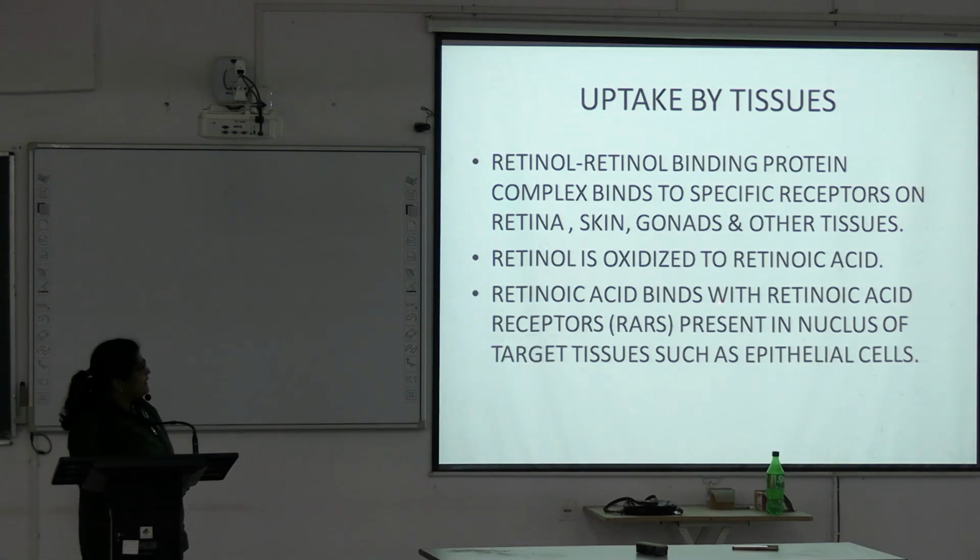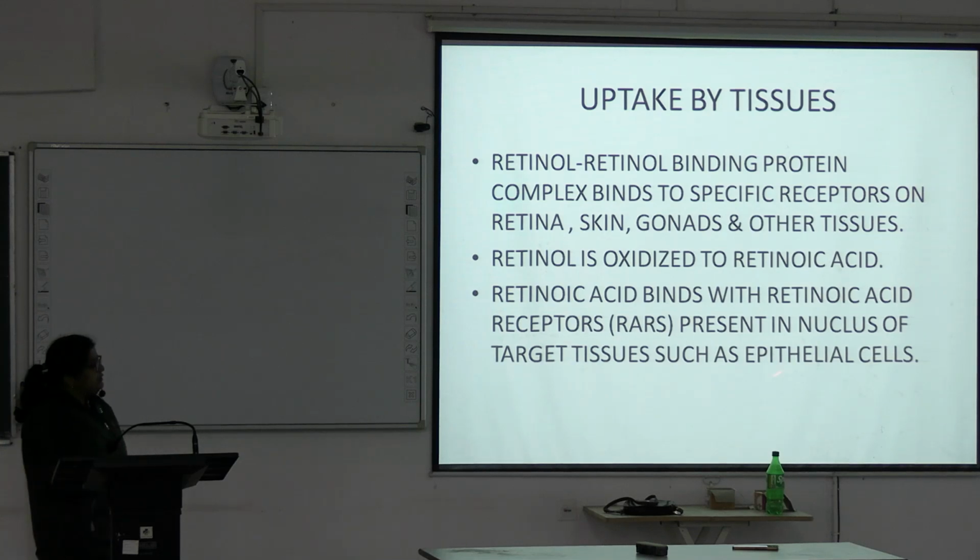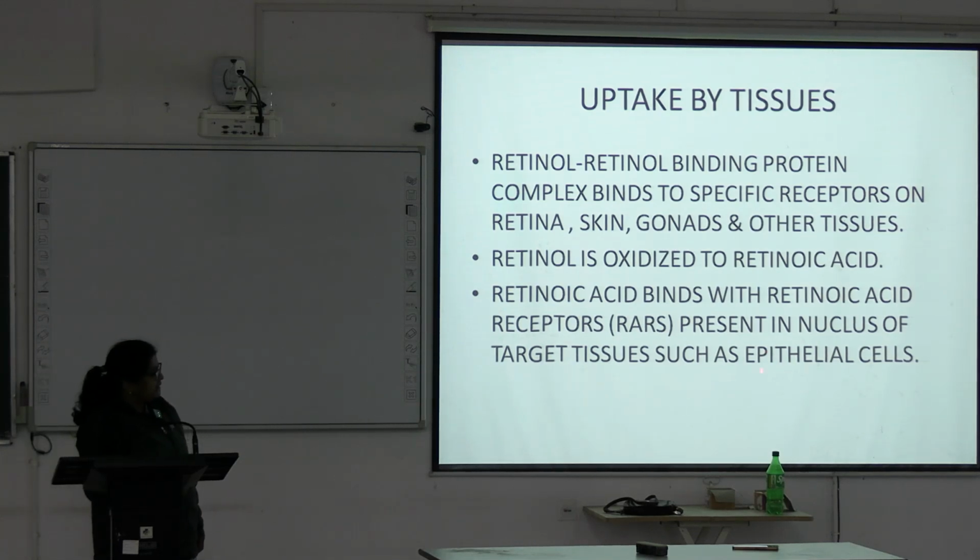Retinoic acid binds with retinoic acid receptors, RARs. Retinol binds with retinol binding protein, and retinoic acid binds with retinoic acid receptors present in the nucleus of target tissues such as epithelial cells. The nucleus of the target tissue, like epithelial cells, contains this receptor. What is the receptor? The retinoic acid receptor. It binds with that retinoic acid.